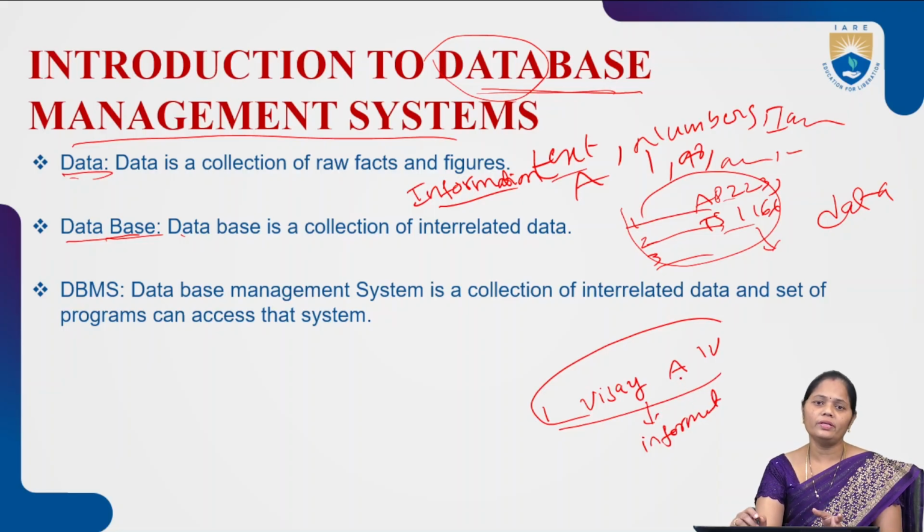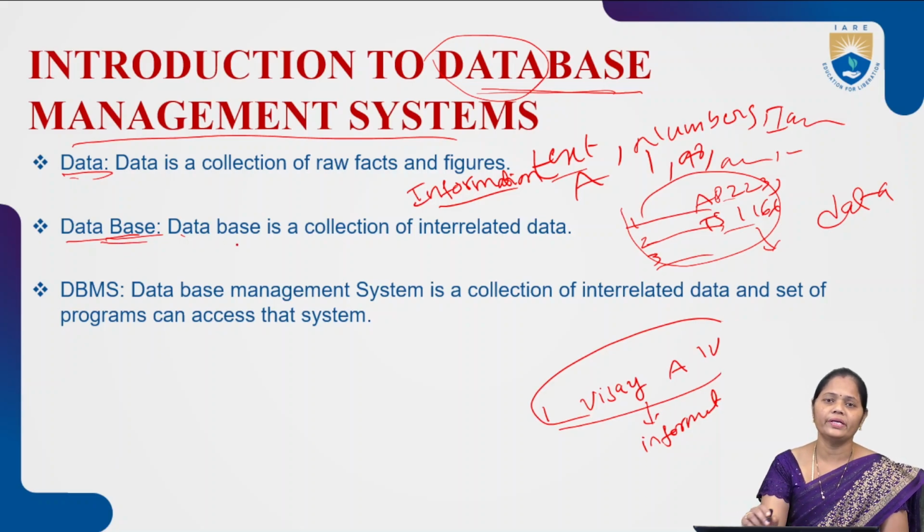So here the point is, a collection of raw facts can be called data. Data can be anything which can be recorded. Then coming to the information, it is extracted from the data and can convey a meaning.